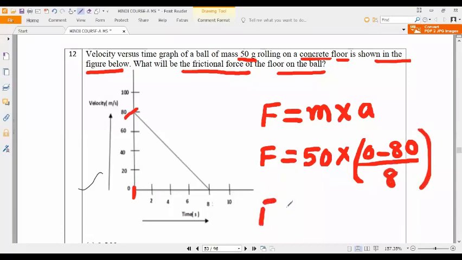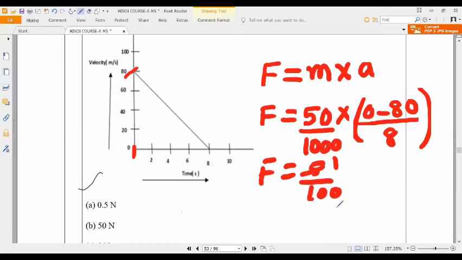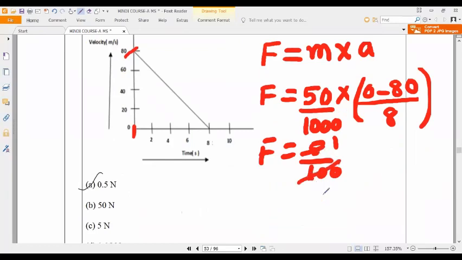So now let us see. This is 50 grams. 50 grams means 50 divided by 1000, which is equal to 5 by 100. Into this, minus 80 by 8.